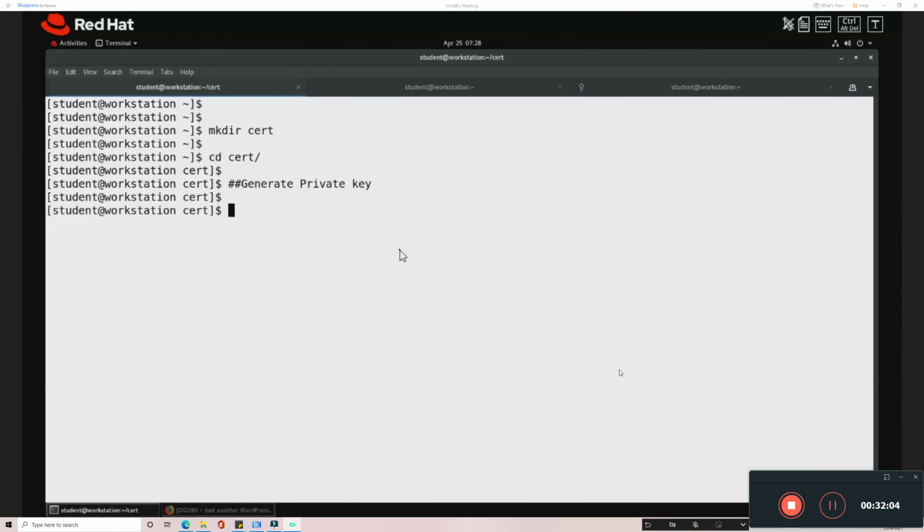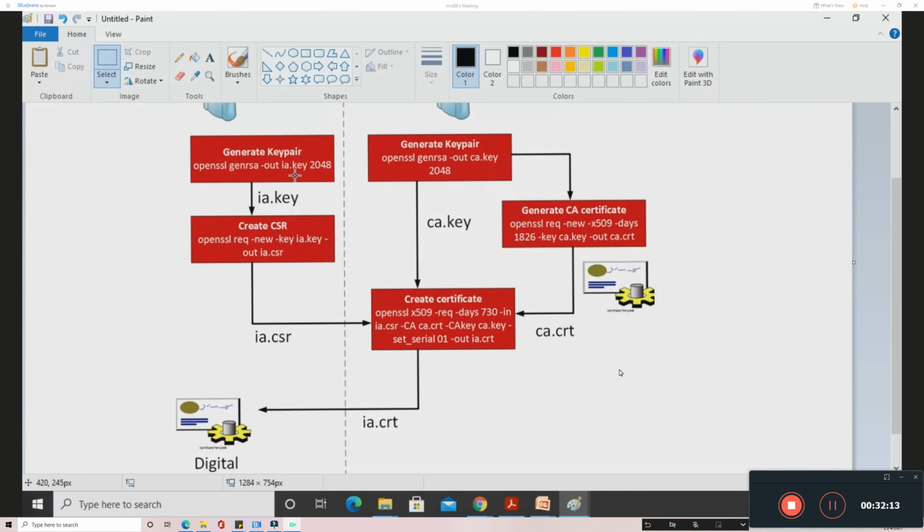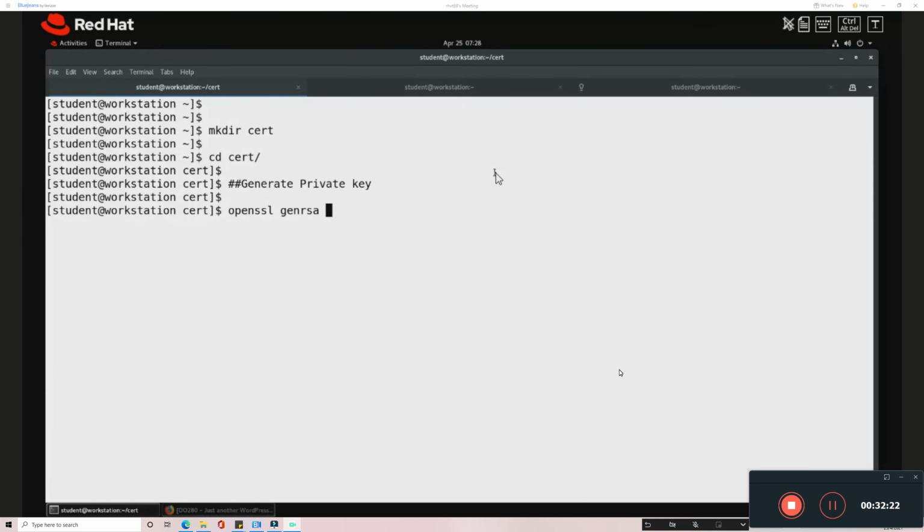So using this OpenSSL command, OpenSSL, to generate RSA. There are a number of ways to generate it. I'm just following this generic way, so you can use different ways to do it. There are a lot of parameters you can keep on adding to make it more secure, but I'm going to keep it very simple here.